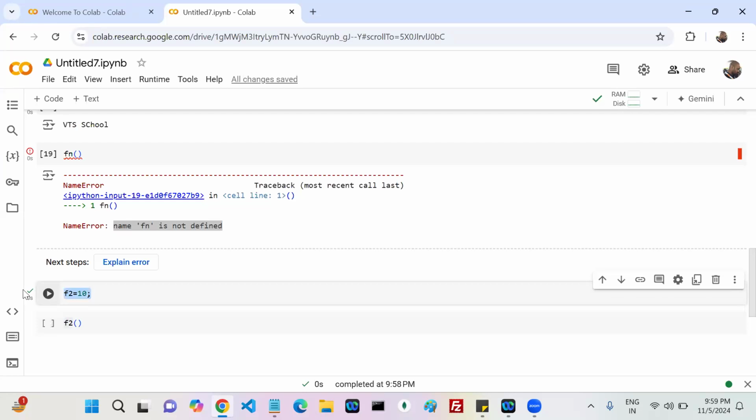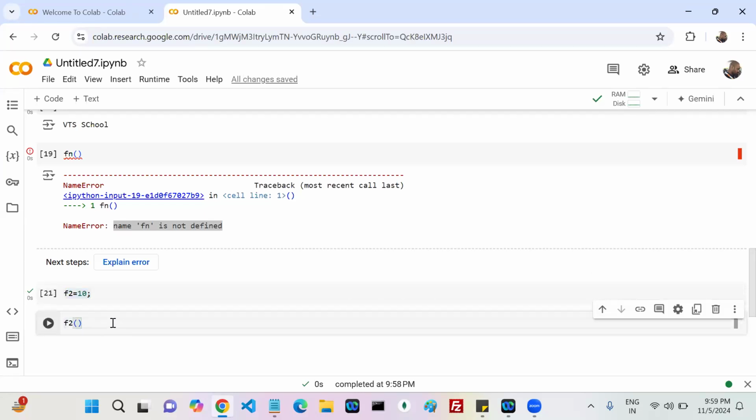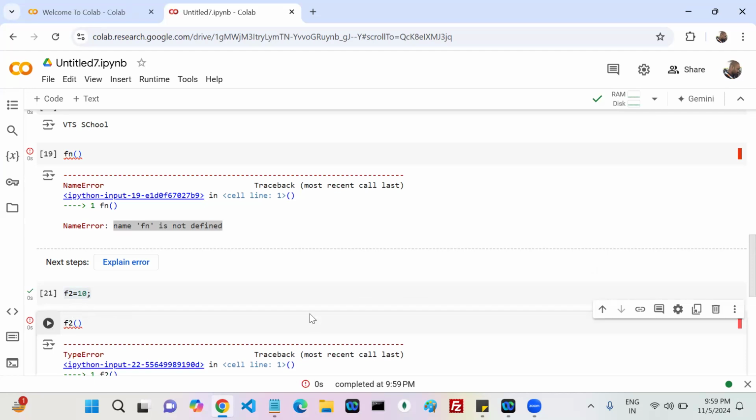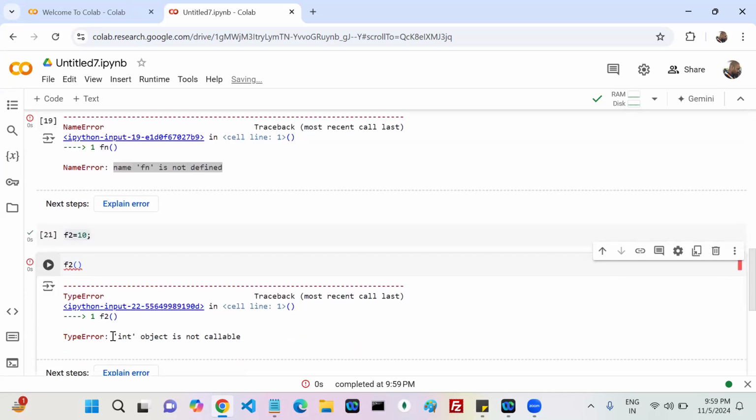Is my integer a function? No. If it is a function, I can call it. If it is an integer, can I call it? No, not callable. Then what is the error? Object not callable. Integer object is not callable.